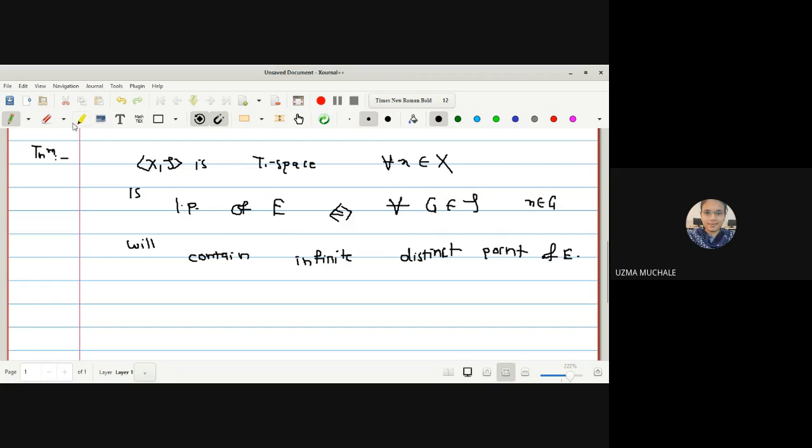What do you mean by this statement? Will contain the infinite distinct points of E. That means we have to show that G, that is all the open sets G containing the point X, intersection with the E contains the infinite distinct points of E. इन दोनों का इंटरसेक्शन में क्या आना चाहिए? Infinite members of capital E. Okay, so we just have to prove that G intersection E minus singleton X is not equal to phi. This is the definition of a limit point in the second part.